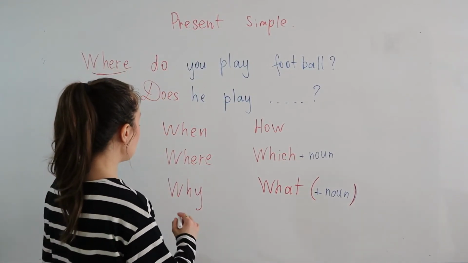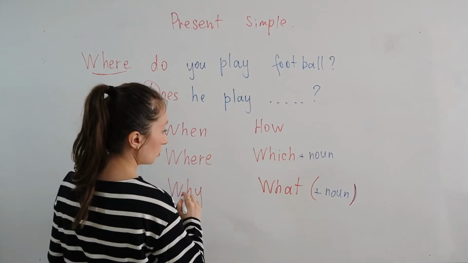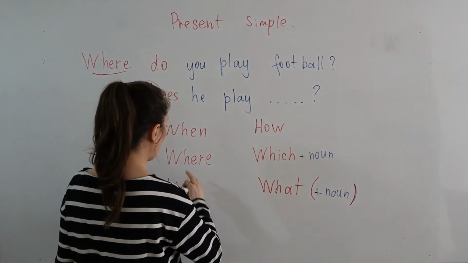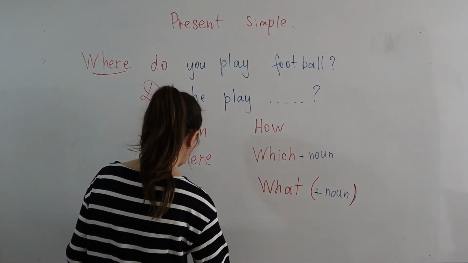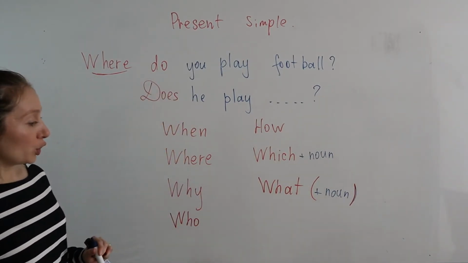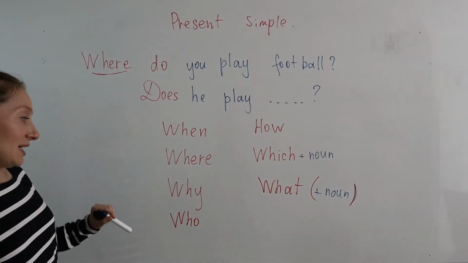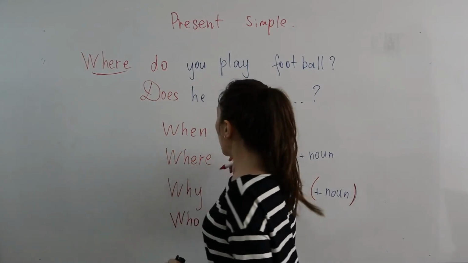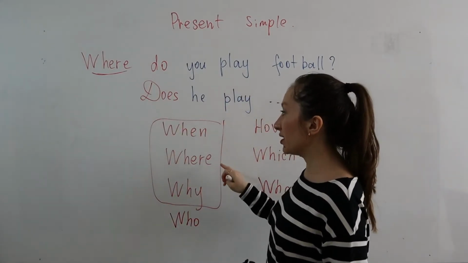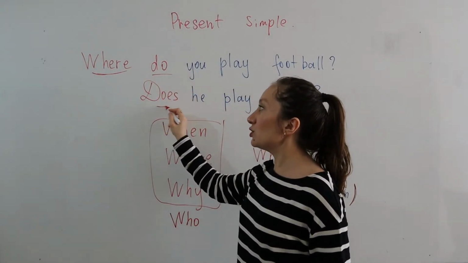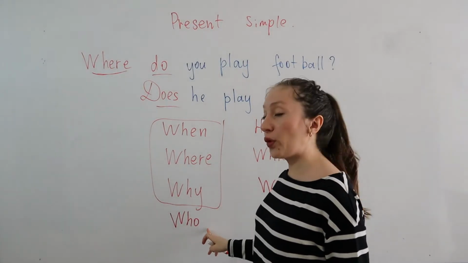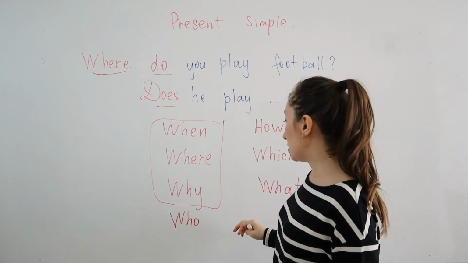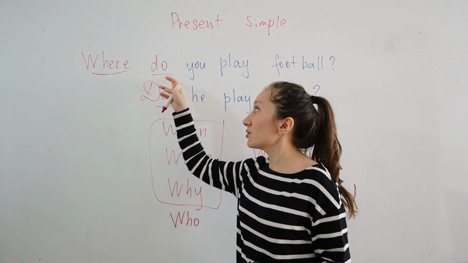So the next one we have, several words is which, what, who. Who is a bit different, because when we use when, where, why, for example, you need this verb do or does. But when you use who, usually you don't use any auxiliary verbs.